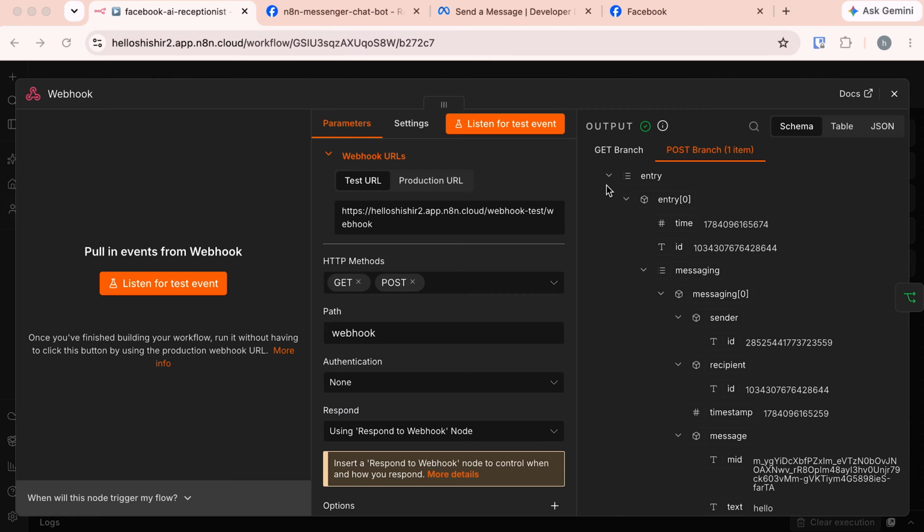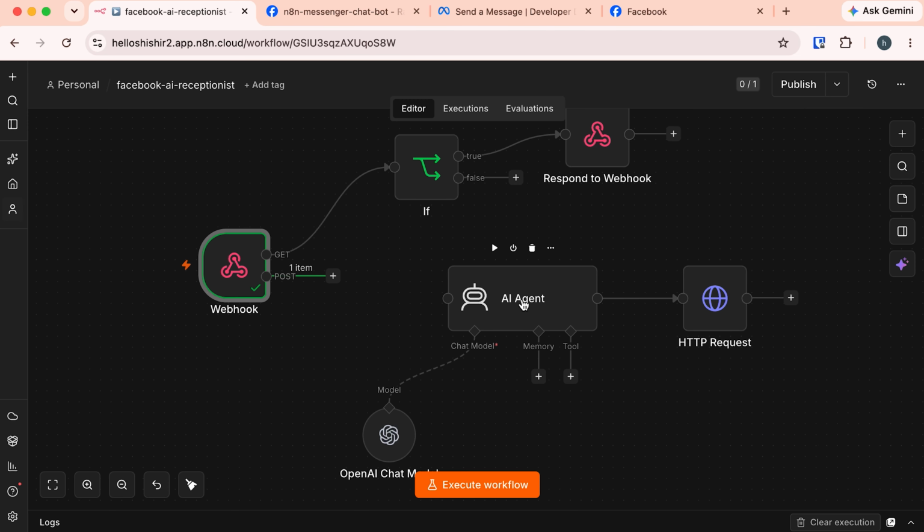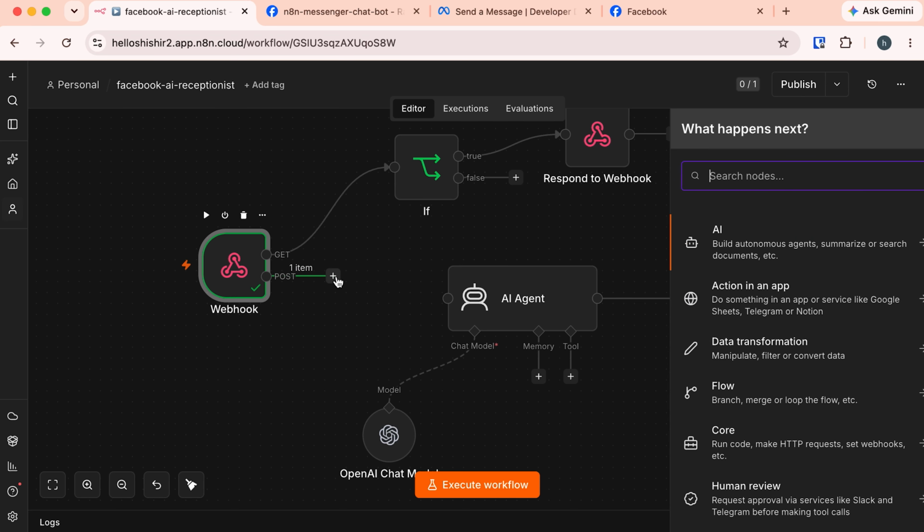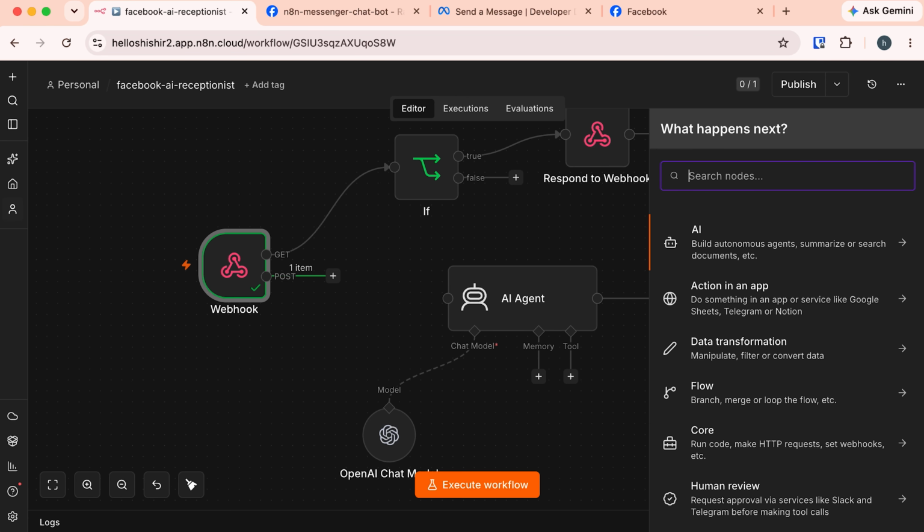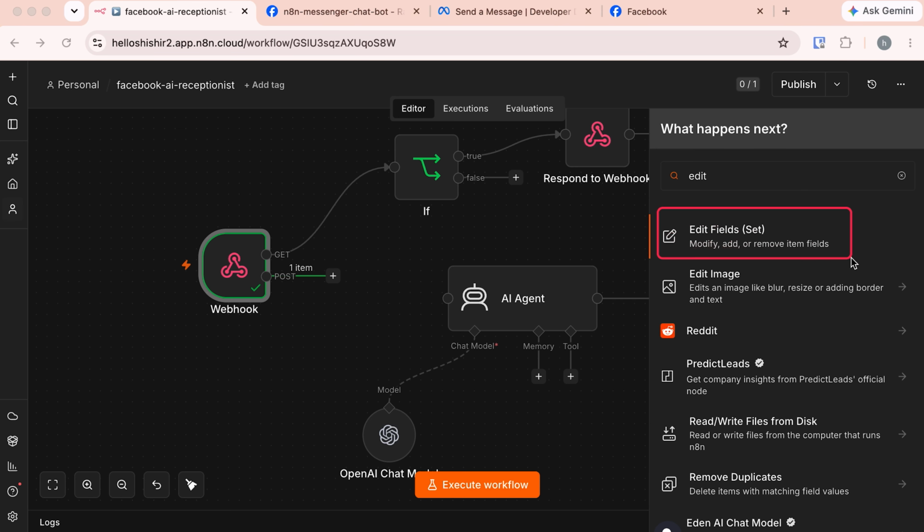In our webhook, incoming Facebook data looks messy. So I will do some refactoring. I will add a node in the middle between this webhook and AI agent, and this node grabs only the data that we actually need, and I want to rename those fields so that we can understand what these fields belong to. This clean data prevents confusion in our next step. Okay, click on this plus icon of this post branch of webhook and search for edit field. We need this specific node.